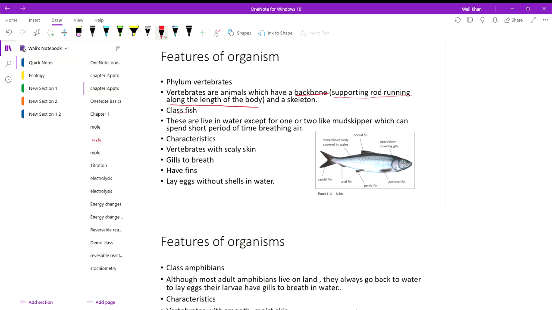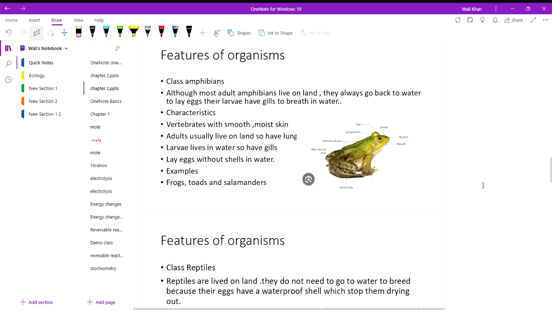First we have fish. These live in water except for one or two like mudskippers, which can spend short periods of time breathing air. Characteristics are vertebrates with scaly skin, gills to breathe, fins, and they lay eggs without shells in water.